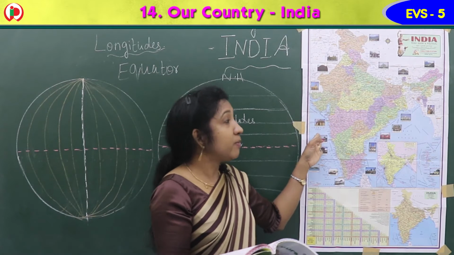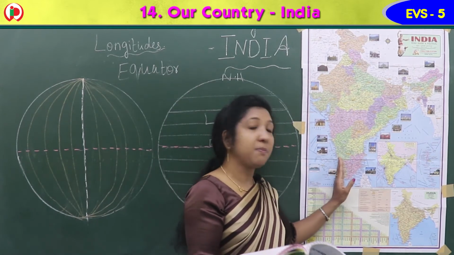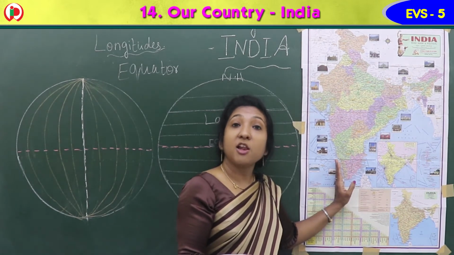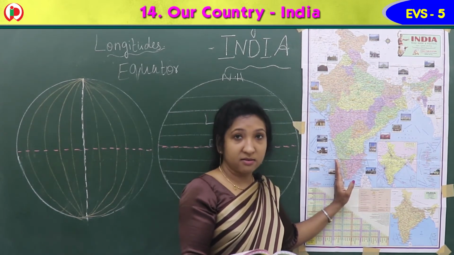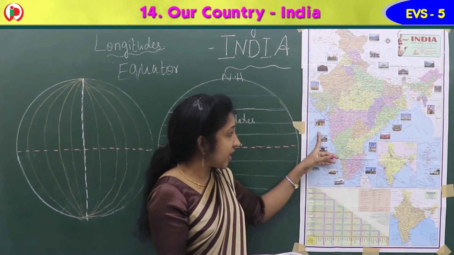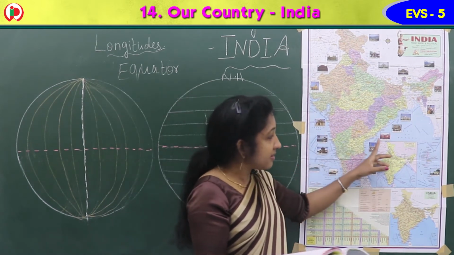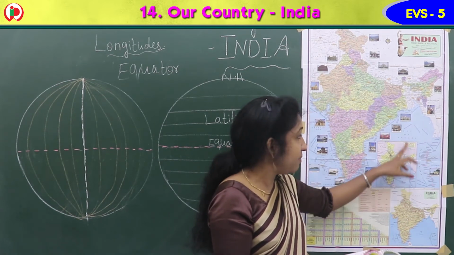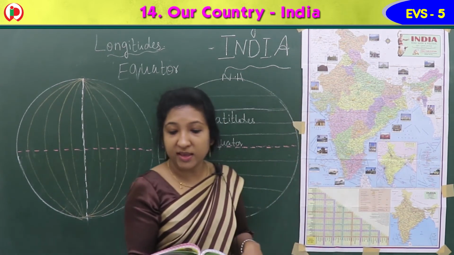Then we learned about the coastal plains. Because India is surrounded by seas, India has a long coastline. We can see the Lakshadweep Sea here in the Arabian Sea, and also we can see Andaman and Nicobar, mainly two islands in the Bay of Bengal. There are two islands we can see.